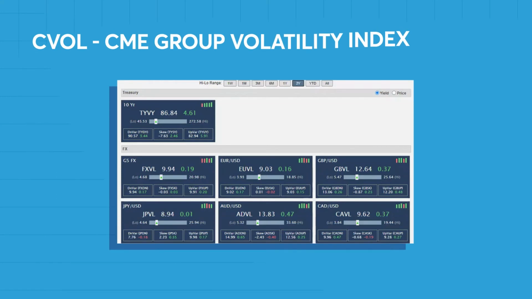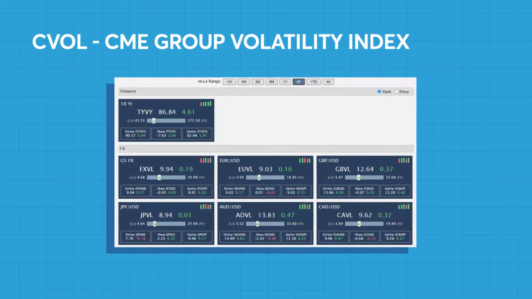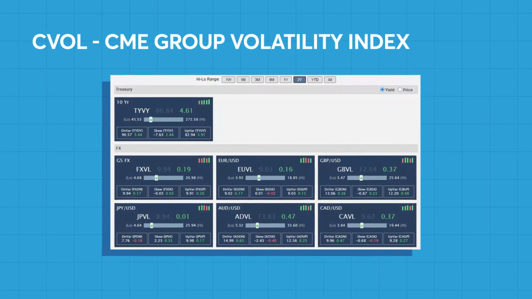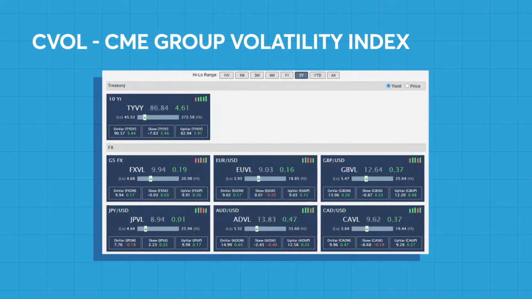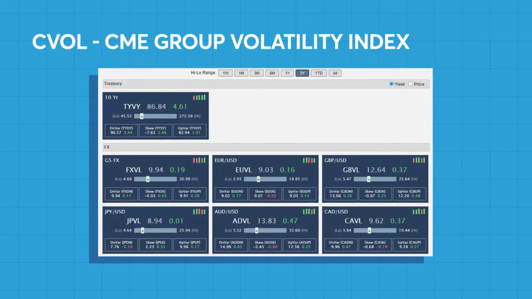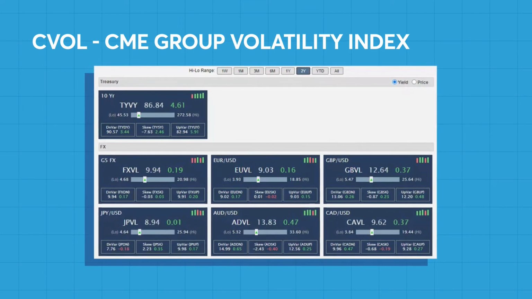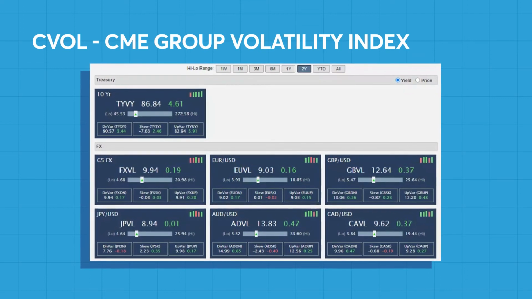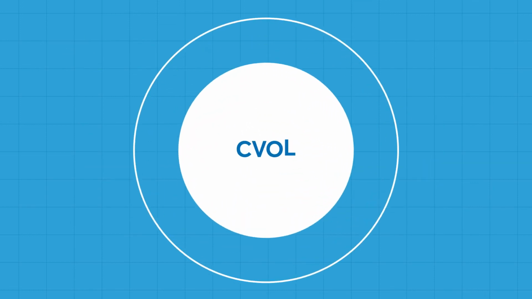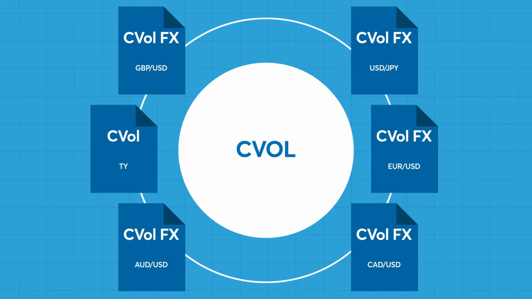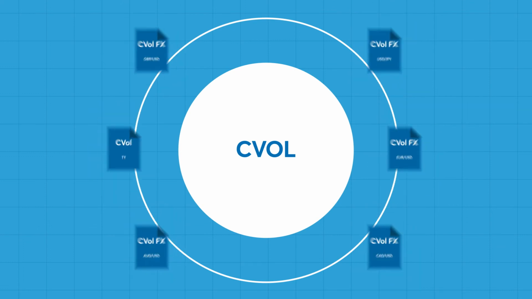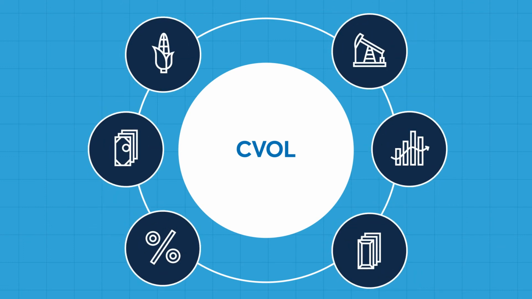The variance estimate can be calculated by anyone, but the process can be time-consuming with the risk of inaccurate calculations. The CVOL index provides a daily estimate and a historical dataset calculated using CME Group's methodology on its own options prices. Initially, 2 years of historical data are available on 5 currency pairs, as well as the 10-year Treasury note contracts. The CVOL family of indexes will be expanded to include benchmarks on other recognized and established CME Group products.